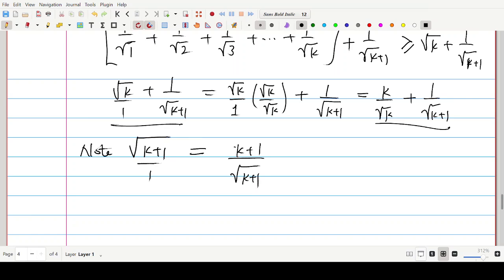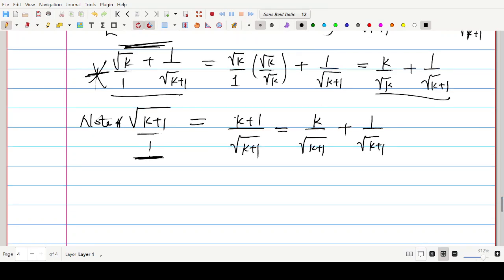You follow the same process as we did earlier, you get the same results. And this can be written as k over root k plus 1 plus 1 over root k plus 1. Now, we want to compare these results over here with these results over here. Can you see that? We want to compare this one with this. So let's do the comparison.